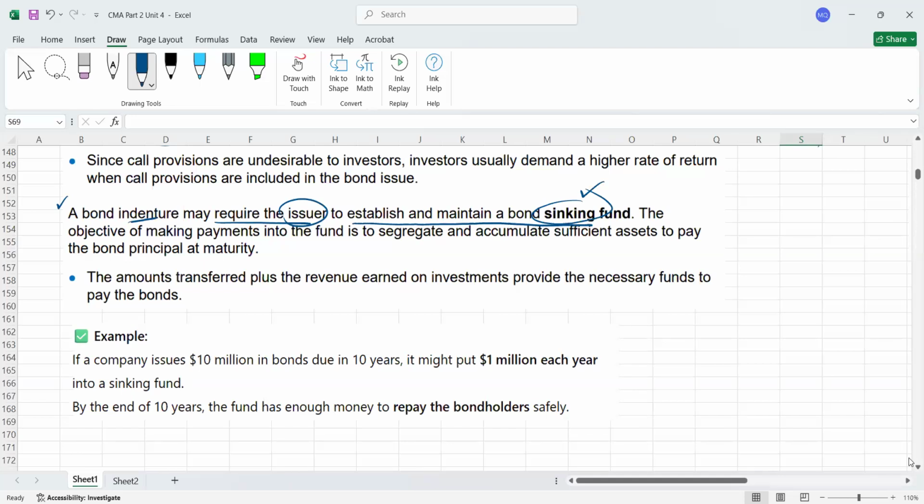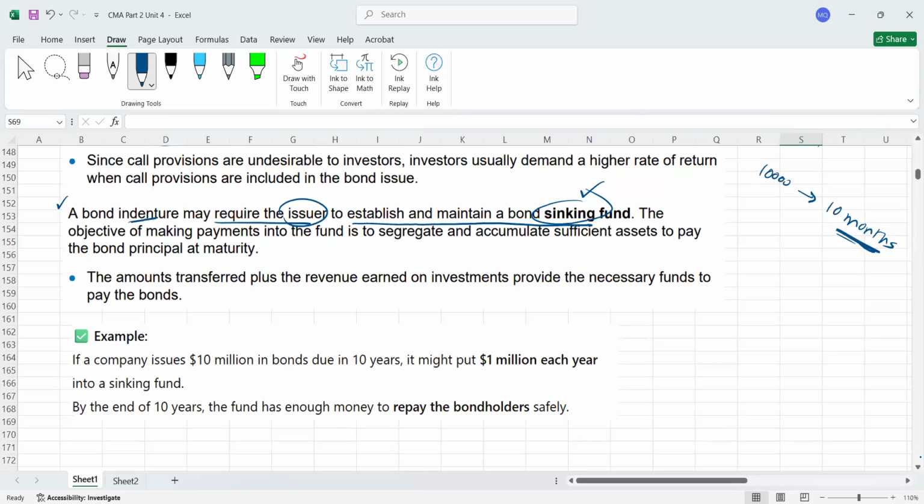What is a sinking fund? I can give you an example. For example, guys, you took a loan of $10,000 and you agreed that you will return it after 10 months, or after 10 years, for example. I'm just keeping 10 months here as an example. The loan amount is 10,000. Your duration is 10 months.